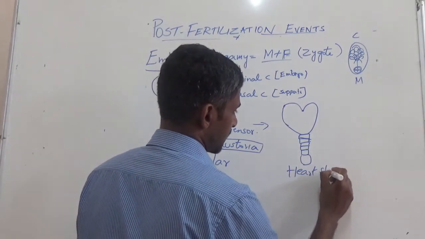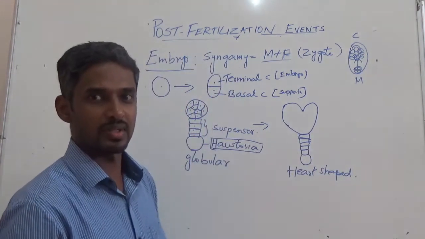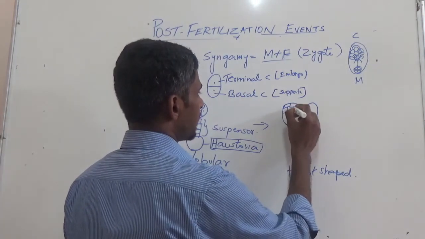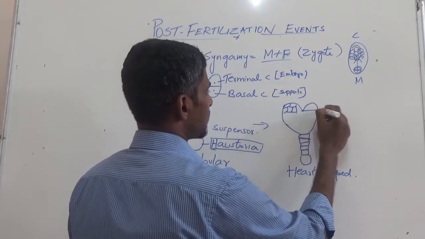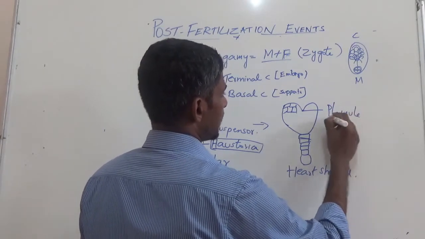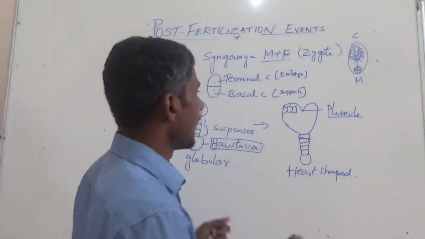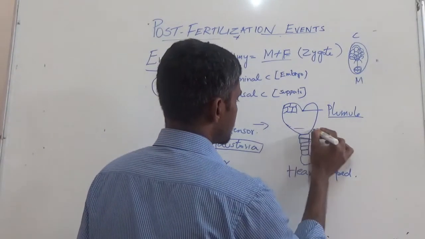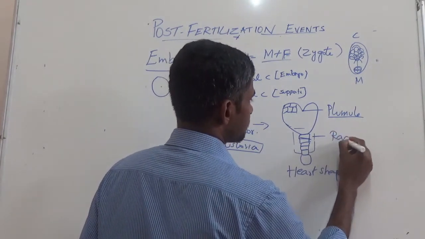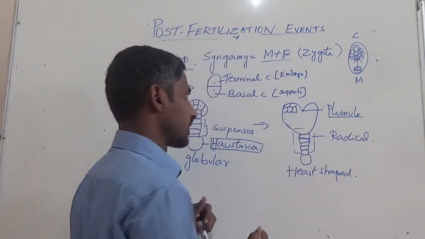It becomes heart shaped. It is a shortcut. There are many processes taking place, and I'm not going to explain all that. So already cells are present here, heart shaped, and this part is called the plumule. Plumule means it is the future shoot, and from here this part will become the radicle later on.